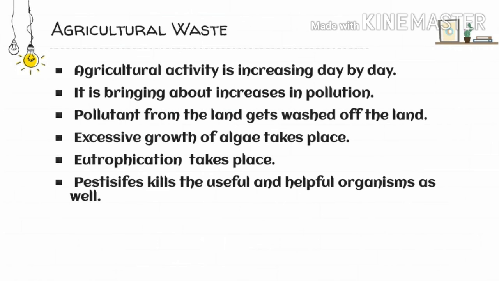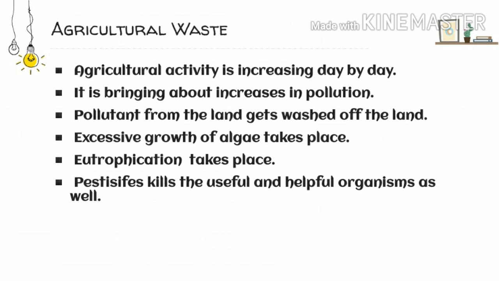Not only the fertilizers and the pesticides, but when we say agricultural activities, commercial livestock and poultry farming is also being done. So the pollutants added by commercial livestock and poultry farming are also getting washed away from the land towards the water bodies.